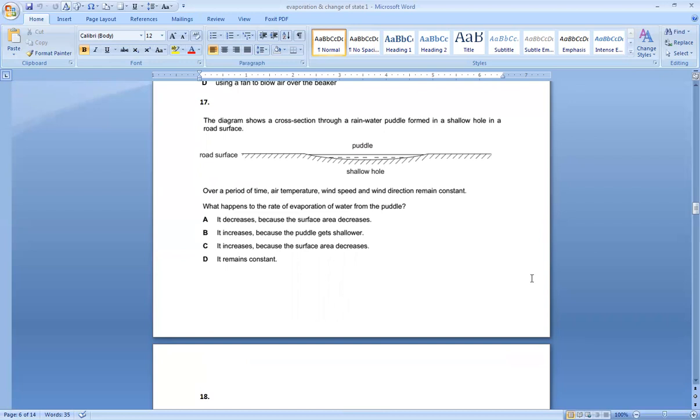Actually, when the water evaporates, the surface area will decrease. That will decrease the rate of evaporation. My option is A.